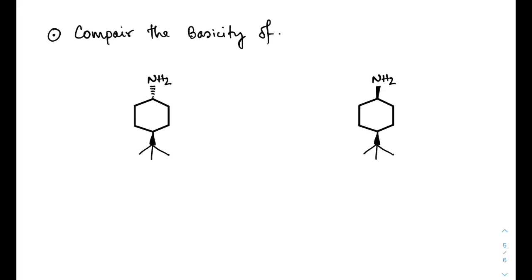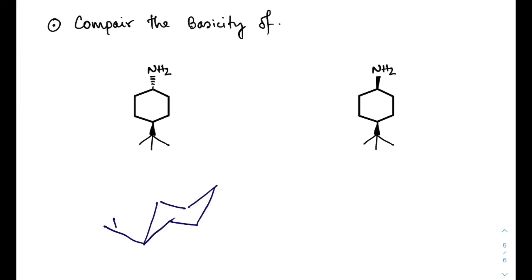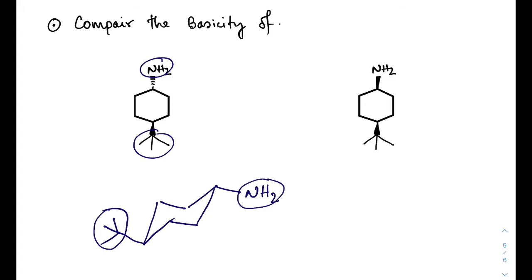Now compare some basicity. There is a tert group, so the tert group will always be in the equatorial position and it will lock the conformation, and this tert group is trans with this NH2 group. Therefore, if this tert is equatorial, then NH2 will be equatorial because this tert group is trans to this NH2. And for this case the structure will be cis. Therefore, if the tert is above the plane, equatorial, then the 4 position NH2 will be axial.